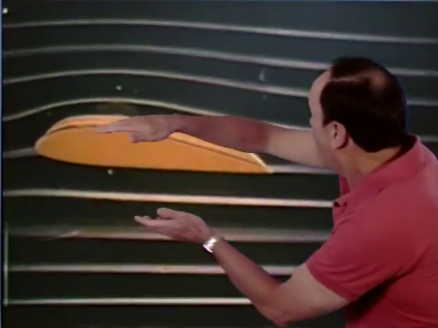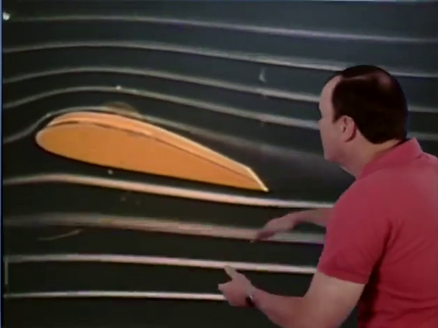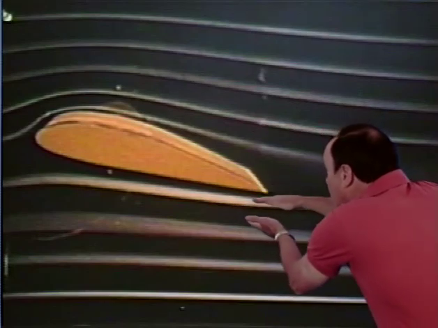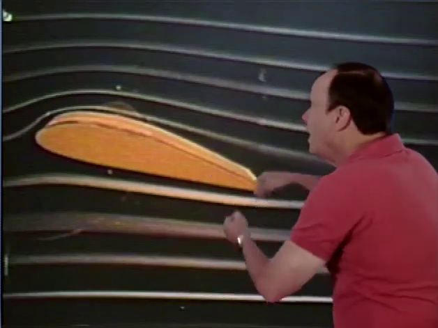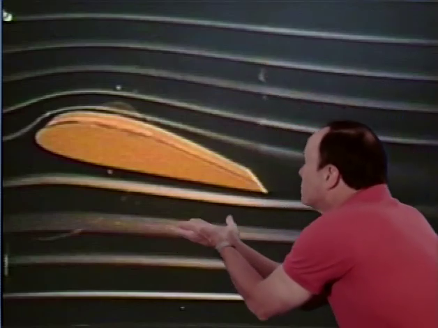This is a wind tunnel with smoke flowing over an airfoil shape. And the thing I want you to notice is that the air at the top of the wing is actually being deflected downward, and the air at the bottom of the wing is being deflected downward. And this downward deflection of the air, you might hear some people call that a downwash. So there's a downwash. And if you go back to your science studies, dig out Newton's third law of motion, you'll probably remember for every action, there is an equal and opposite reaction. So in this case, the air is being deflected downward. That means there's an upward force on the wing, and that's part of what we call lift.